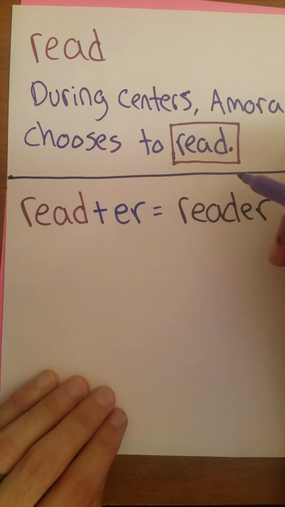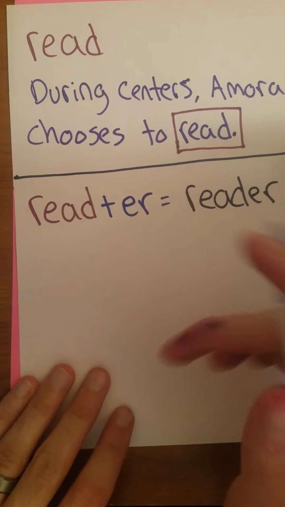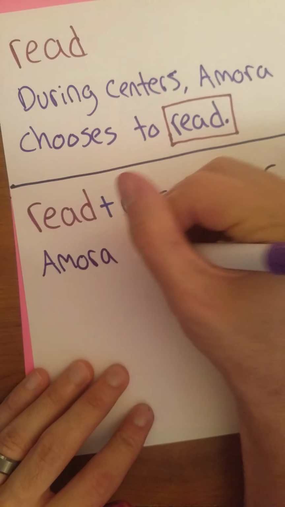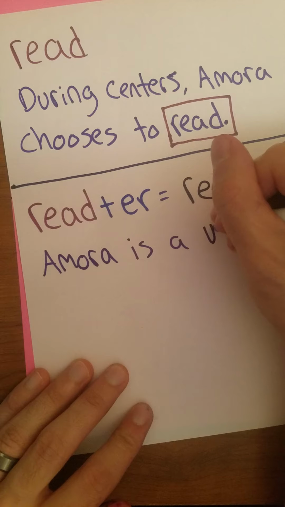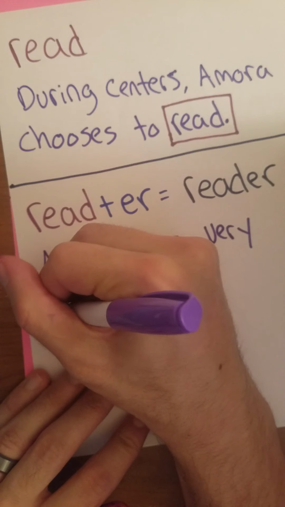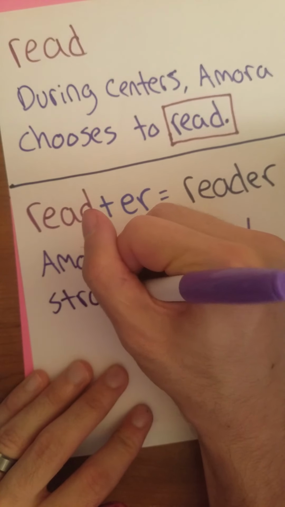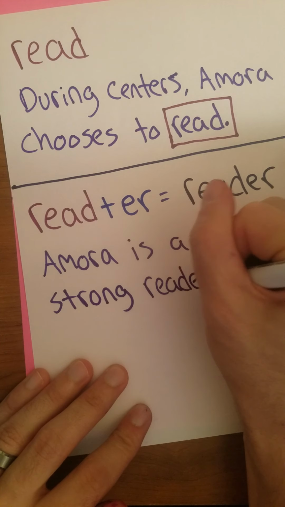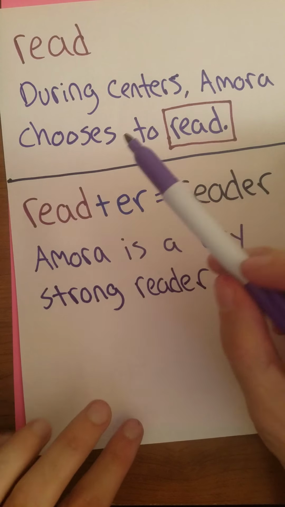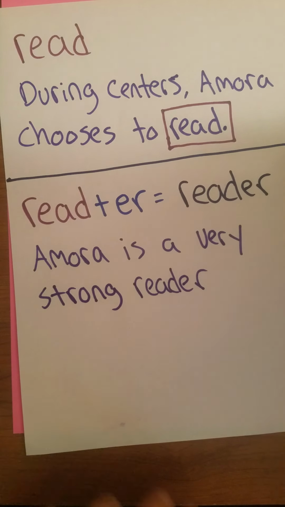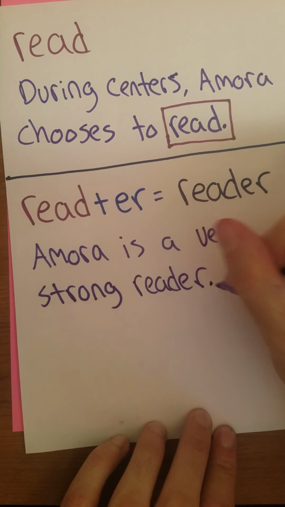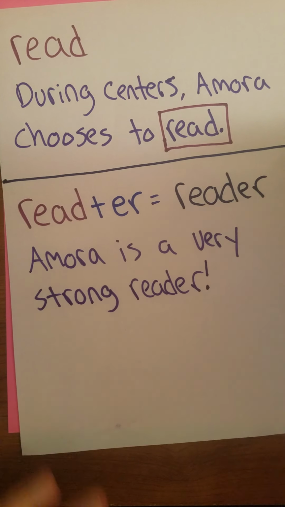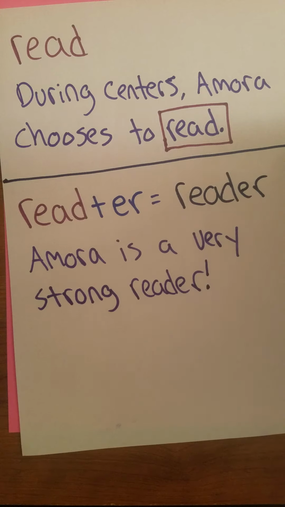I'll keep the same person, which is Amora. So my sentence will be, Amora is a very strong reader. Right? I wouldn't say Amora is a very strong read. That wouldn't make sense. Amora is a very strong reader. We'll give it an exclamation point because we're excited about that. Amora is a very strong reader.